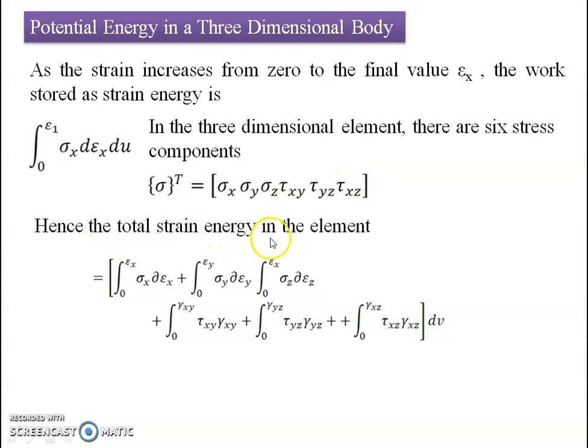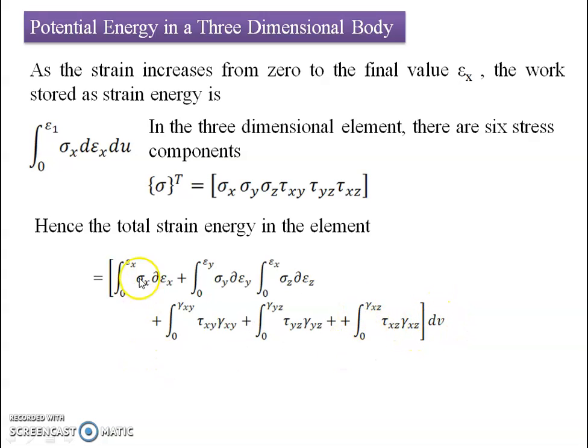Hence the total strain energy in the element will be sigma x d epsilon x, sigma y d epsilon y, sigma z d epsilon z, then tau xy d gamma xy, tau yz d gamma yz, and tau xz d gamma xz, along the total volume.